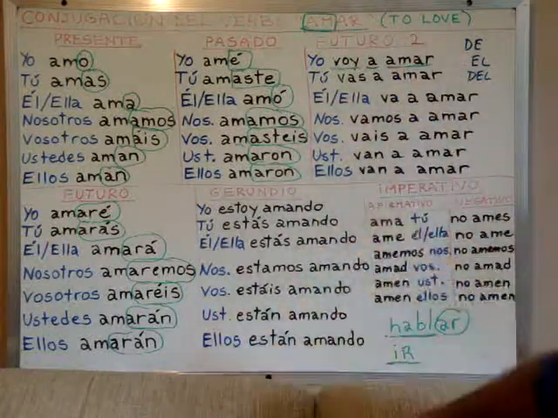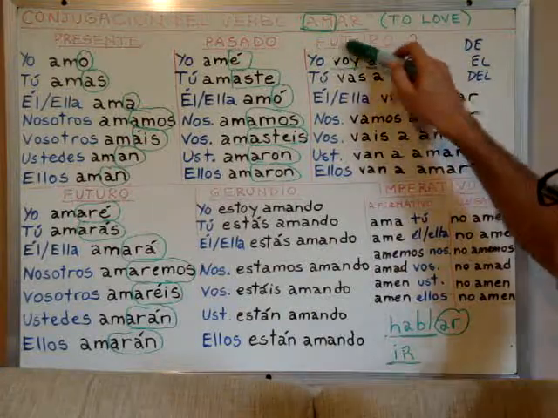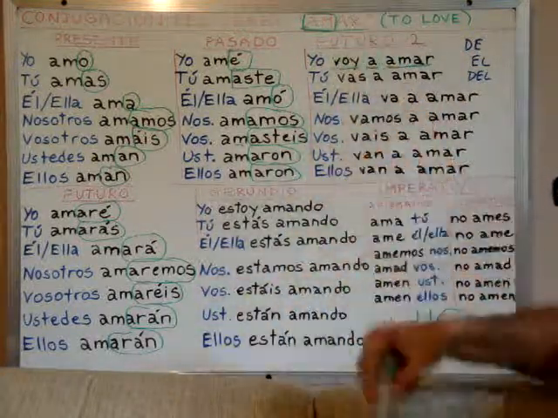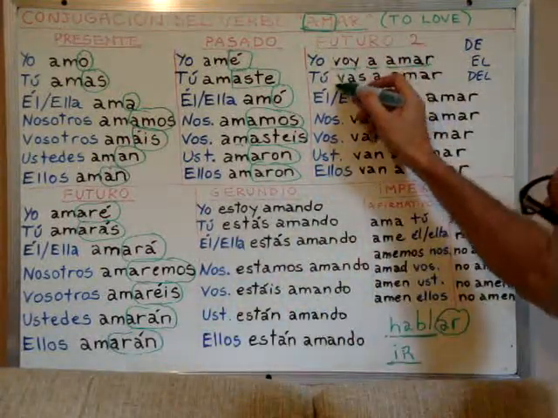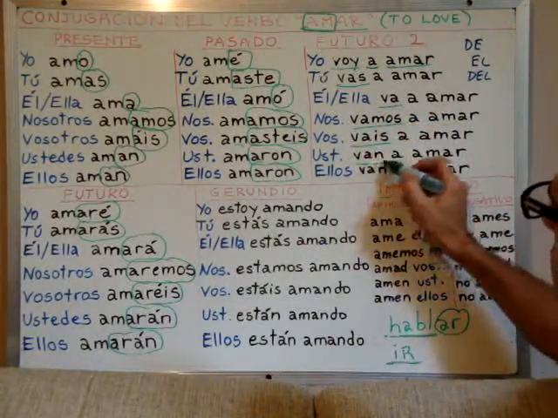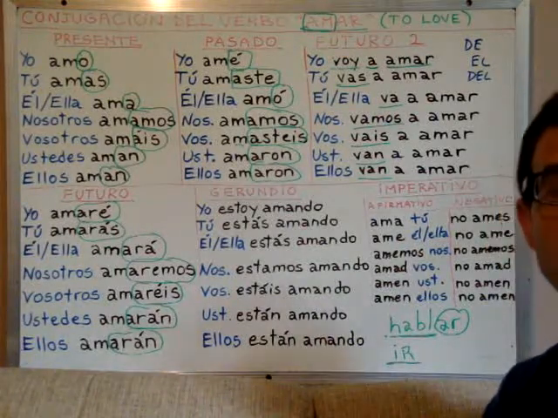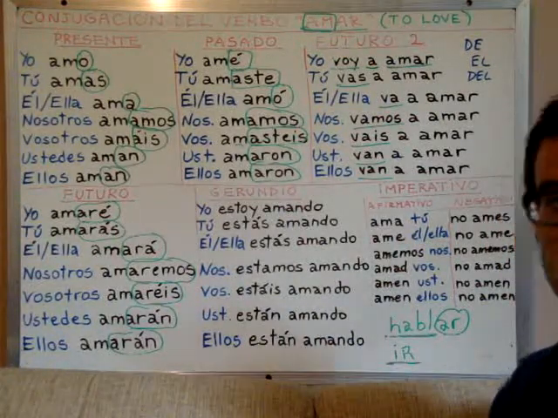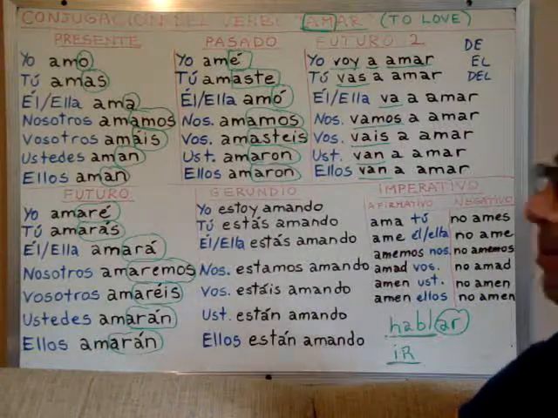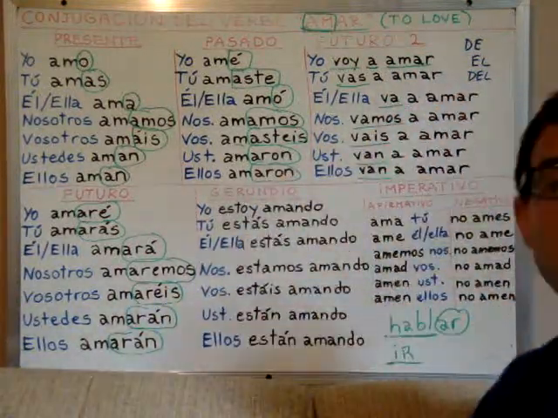So you can see that the conjugation that changes here is the auxiliary verb only. In Spanish, when we use an auxiliary verb, it's just the auxiliary verb that is conjugated. The main verb, as in this case the verb amar, always goes in infinitive.